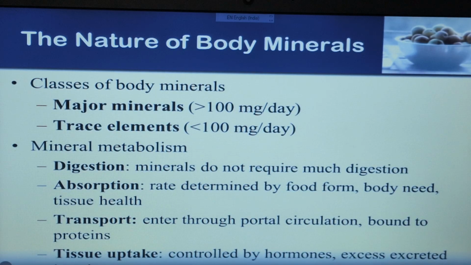Next is transport. How the mineral will be transported from one tissue to another tissue. They transfer through a portal circulation or bound to protein. Tissue uptake is controlled by hormones. If minerals are present in excess amount, then those minerals are excreted from the body through urine.